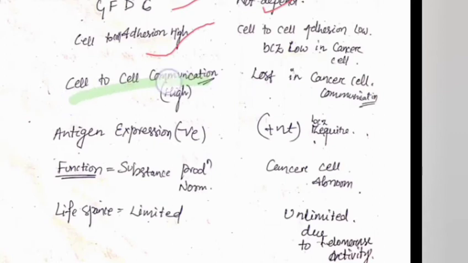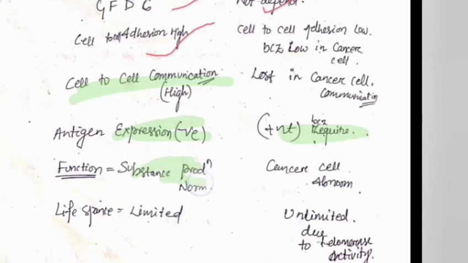In the normal cell, cell-to-cell communication is high. What is cell-to-cell communication? It means the paracrine and autocrine effect of the cell is mostly found in the normal cell, but in the carcinoma cell the paracrine and autocrine effect is less. That is the important thing. Then antigen expression is not present in normal cells, but here it is present. Why? Because this is abnormally regulated. That's why the antigen expression is not suppressed, it is always expressed. That is the important thing.